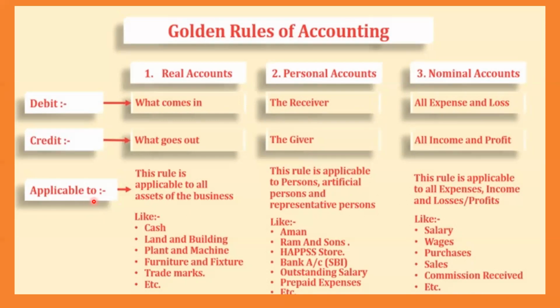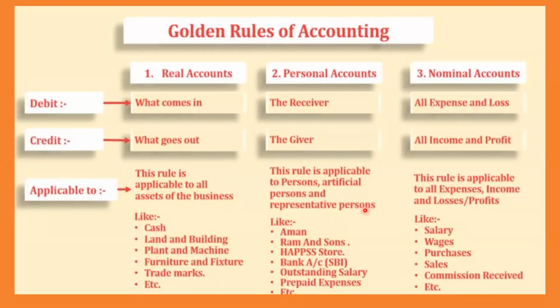So this rule is applicable to persons, artificial persons. Artificial person means there will be no name of the person. In the bank, they have the facility for not registering the person's name. We can put some artificial name there because we don't want to show to the world or to our friends or family that we are running a business. It should not be known to others. So government has an option, bank has got an option. So we can register the business in the name of artificial persons and representative persons.